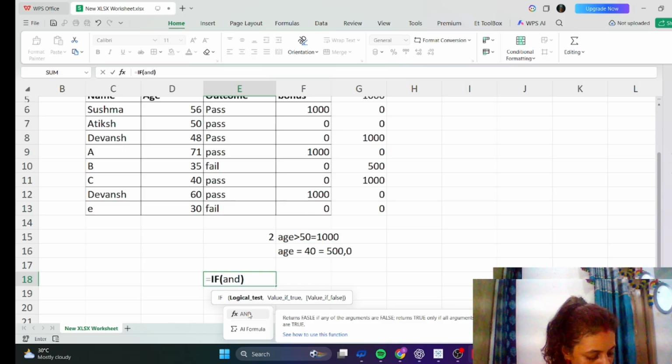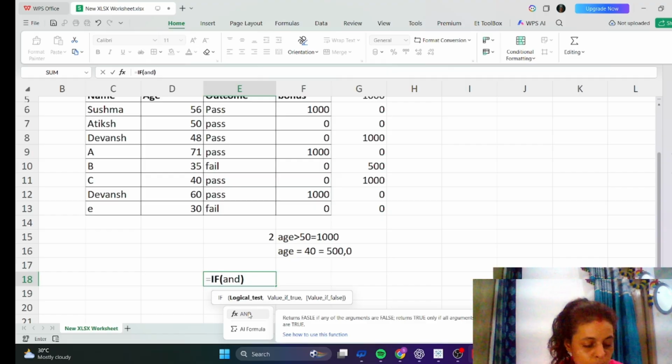So what should we do to use IF and AND? I'm telling you. It should meet two conditions: both conditions should be true, then only it will work, otherwise it will not work.